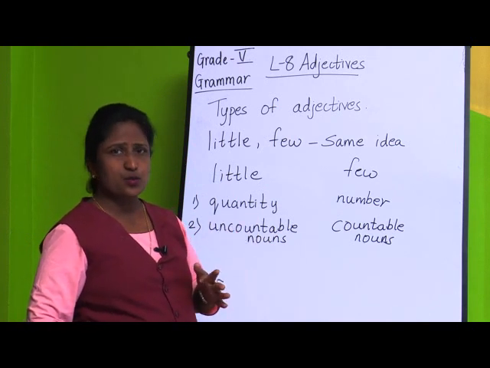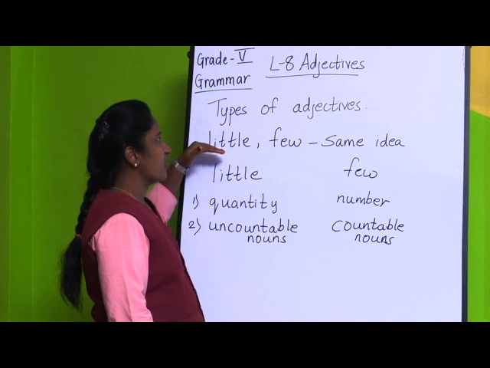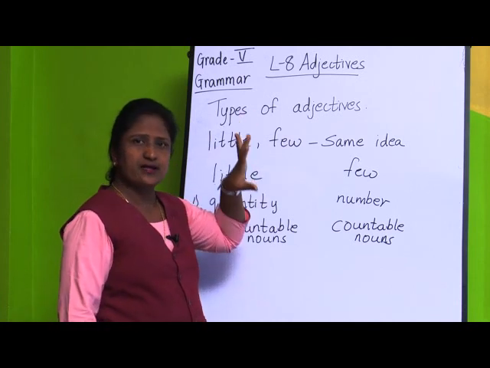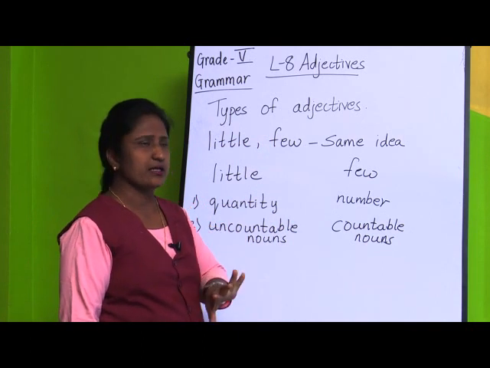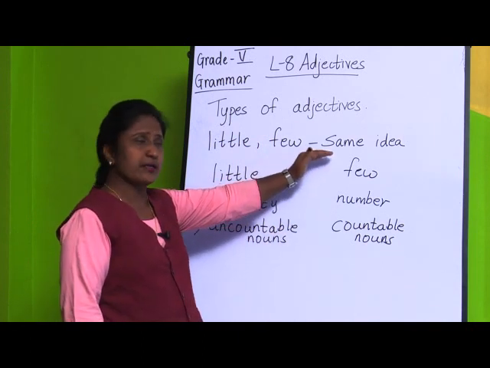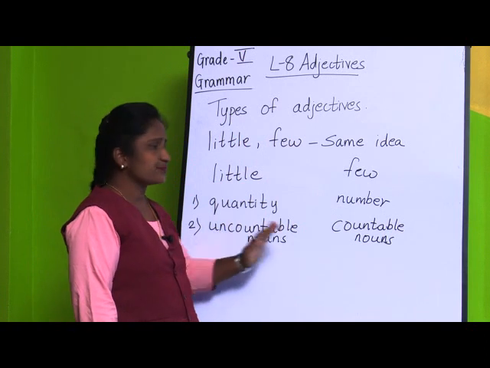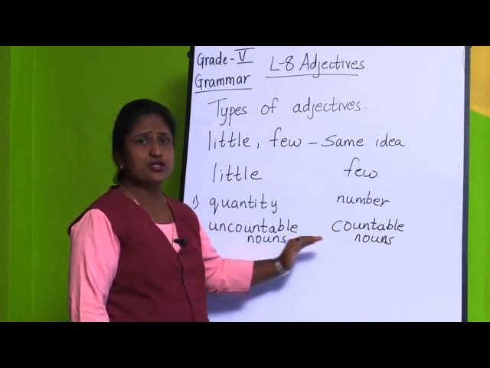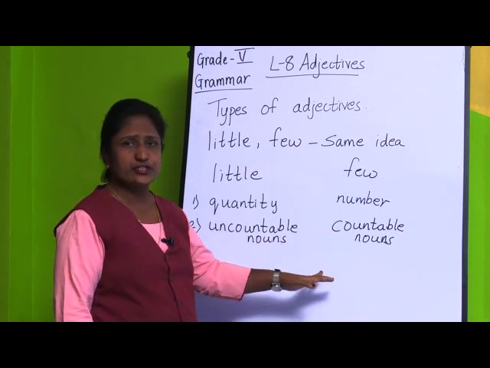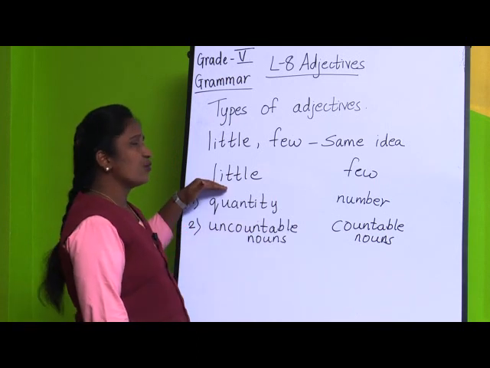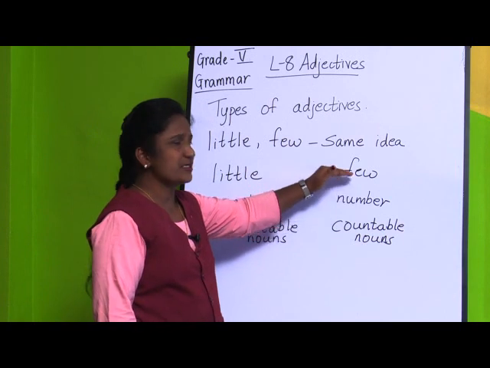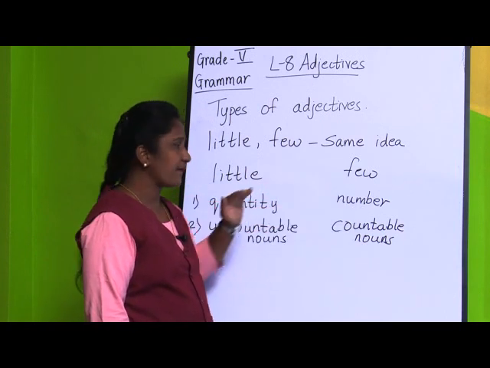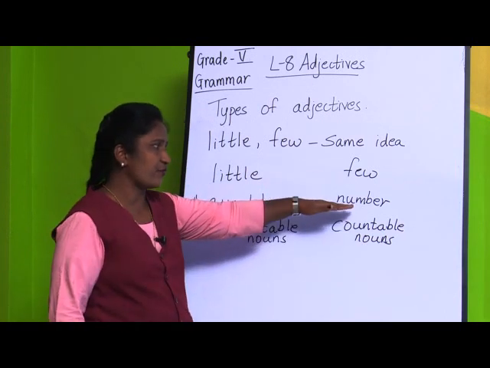But exceptionally, some adjectives like little and few convey the same idea, they want to tell you the same thing, but there are some exceptional things, they are differentiated. The word little we use only for quantity, and the adjective few we use for number.